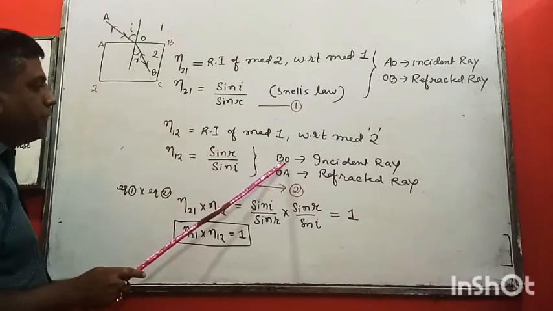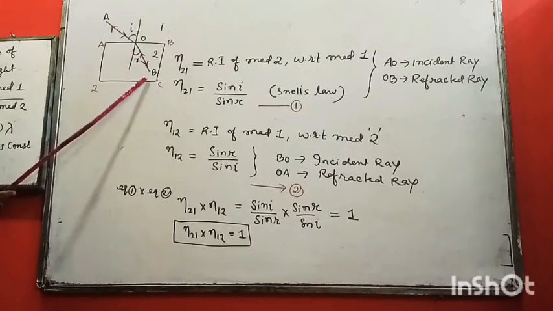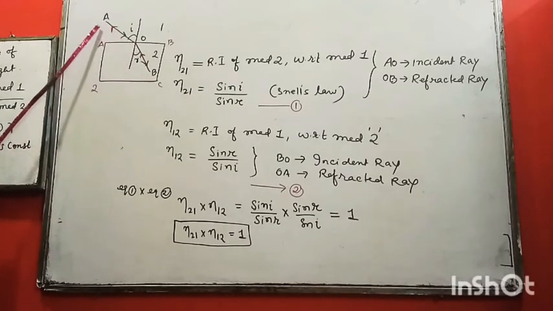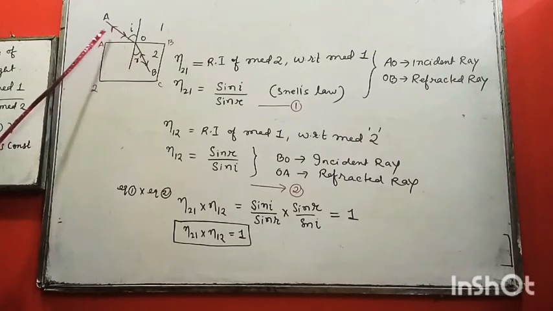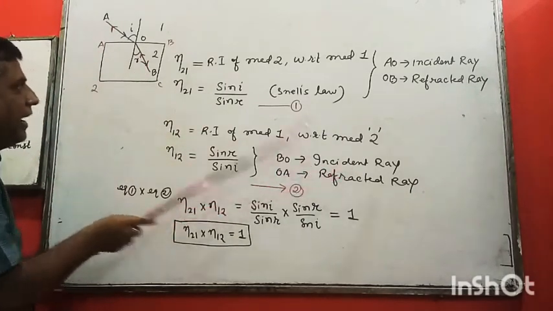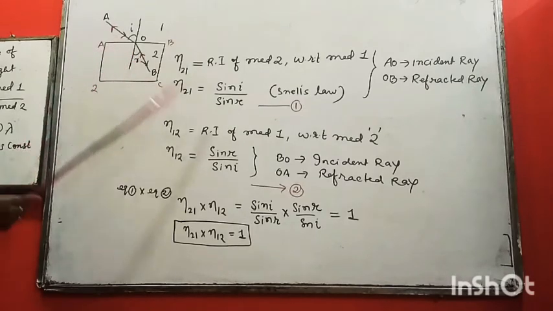Now suppose BO is the incident ray. Now light is coming from BO, from denser to rarer. Suppose light is coming from denser to rarer, say BO, and bending away from the normal. Already I have discussed light from denser to rarer bends away from the normal. So when BO is the incident ray and OA is the refracted ray, see this red arrow.